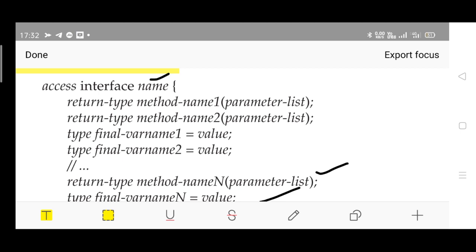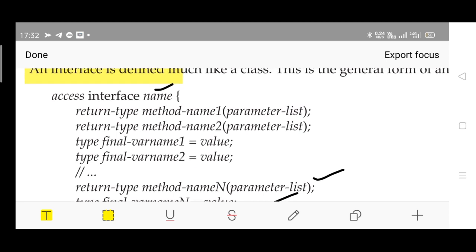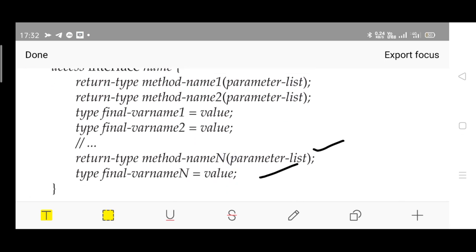Whatever the return value of the method, the name of the method, and whether it takes parameters or not, that is left to the programmer. And any number of variables can be defined. Basically it is similar to the structure of a class, but the main thing is it will not have an object. This is the syntax or basic structure of the interface.